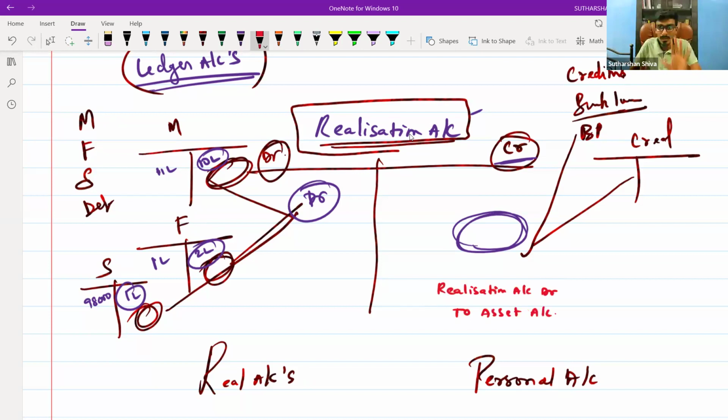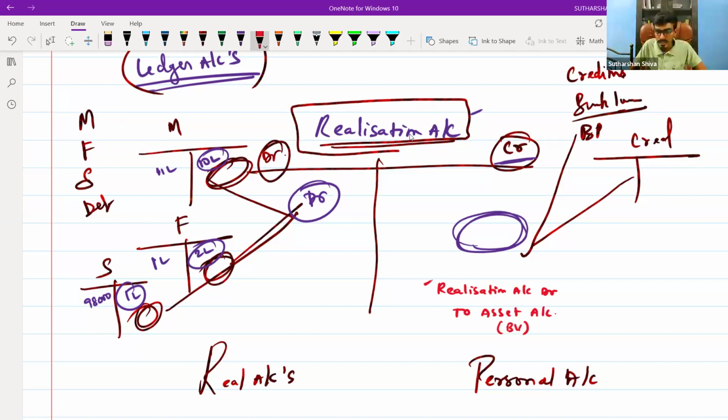Now all the assets come to the realization account. Now the asset is completely gone. You are never going to use the word assets hereafter; you are only going to use the word realization, because you have already transferred all the assets into one account called the realization account. Now you need to sell the asset. All the values will be shown at the book value or balance sheet value.